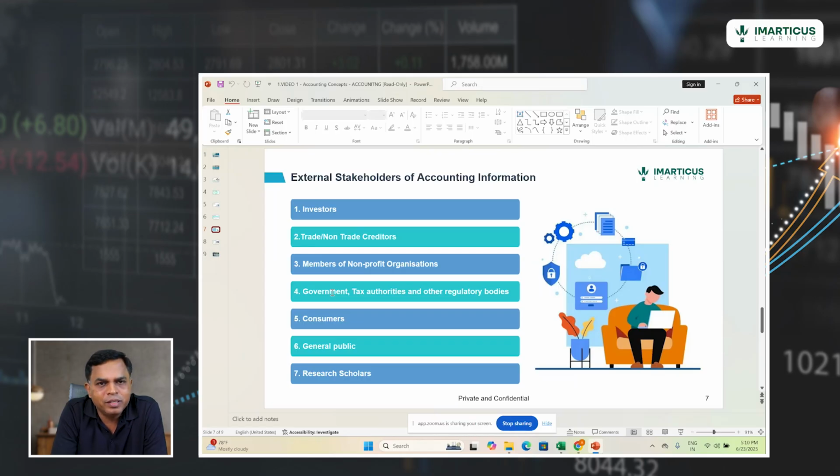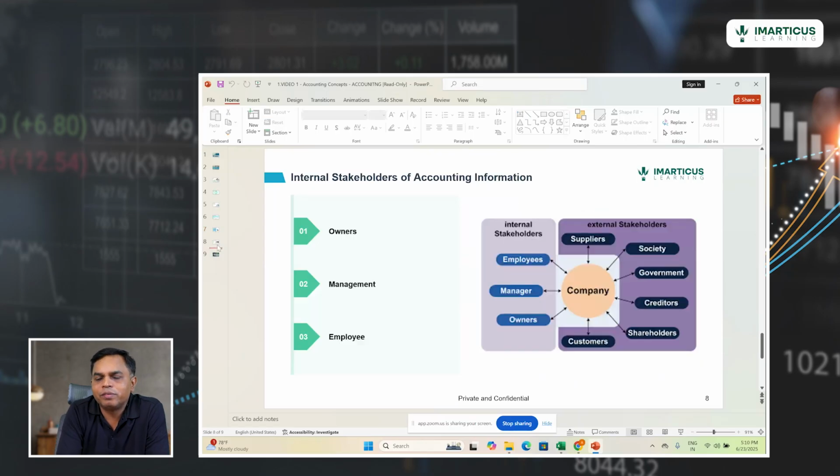Then we have the general public. The general public requires the accounting information because today's general public can be a prospective investor in the future. And finally, accounting information is required by research scholars, somebody like equity research, or somebody who does research in securities. They require the accounting information. These are some of the examples of external stakeholders who require the accounting information.